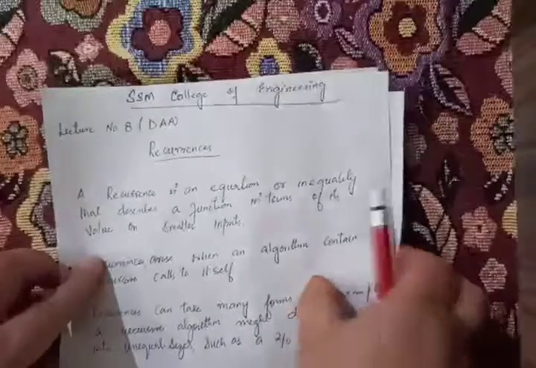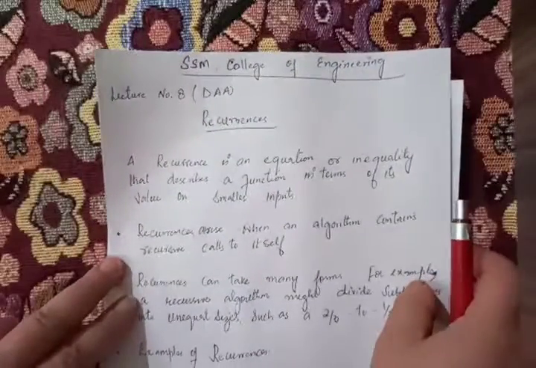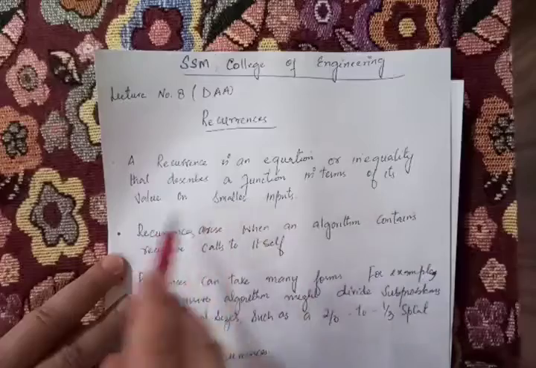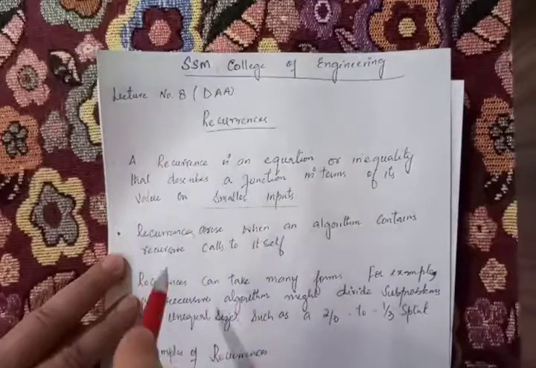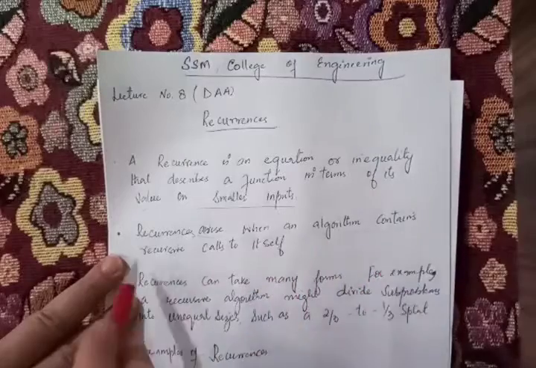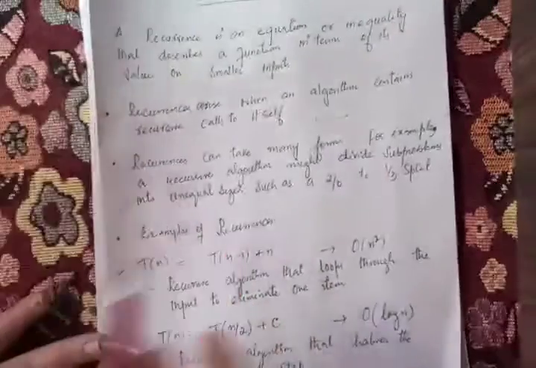Our topic is about recurrences. What do you mean by recurrences? A recurrence is nothing but an equation or inequality that describes a function in terms of its value on smaller inputs. Recurrences arise when an algorithm contains recursive calls to itself. Recurrences can take many forms.